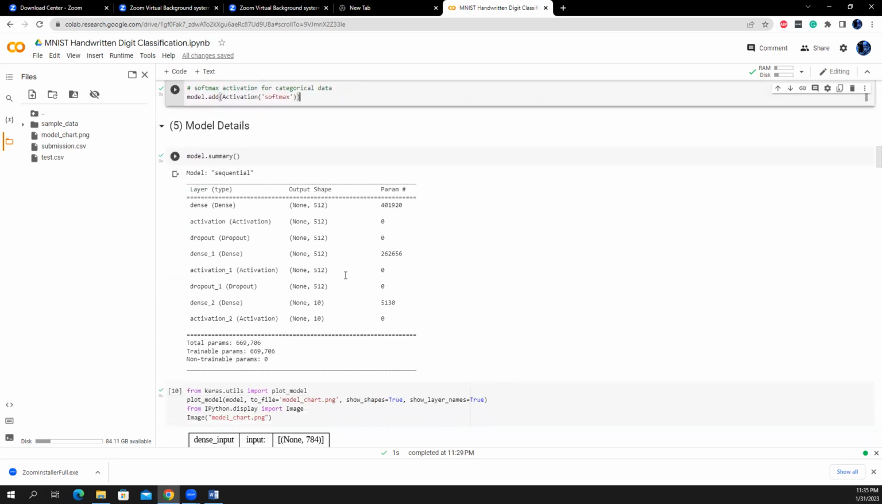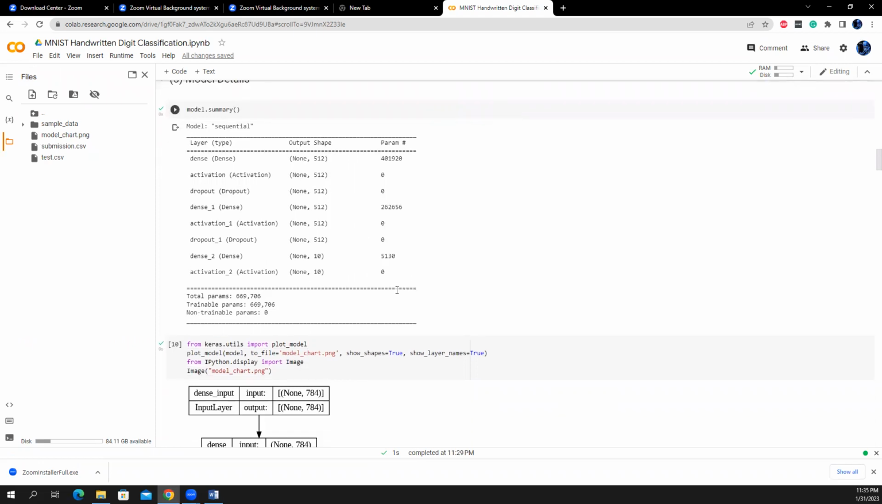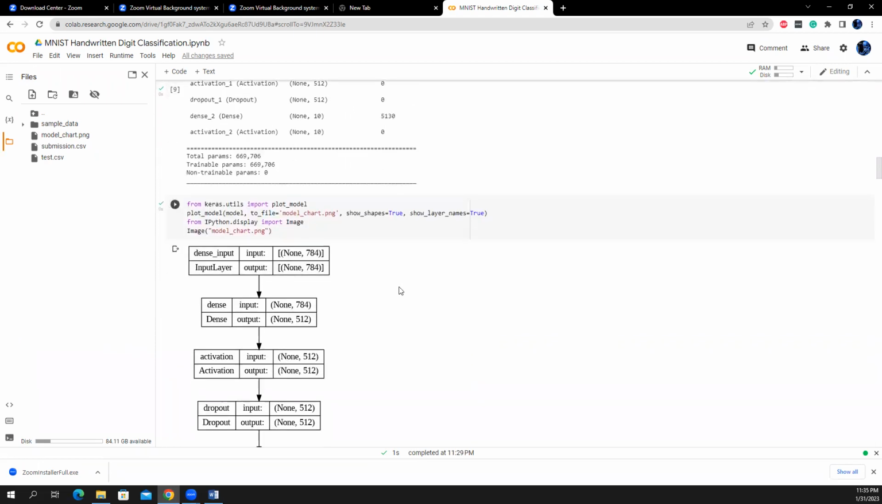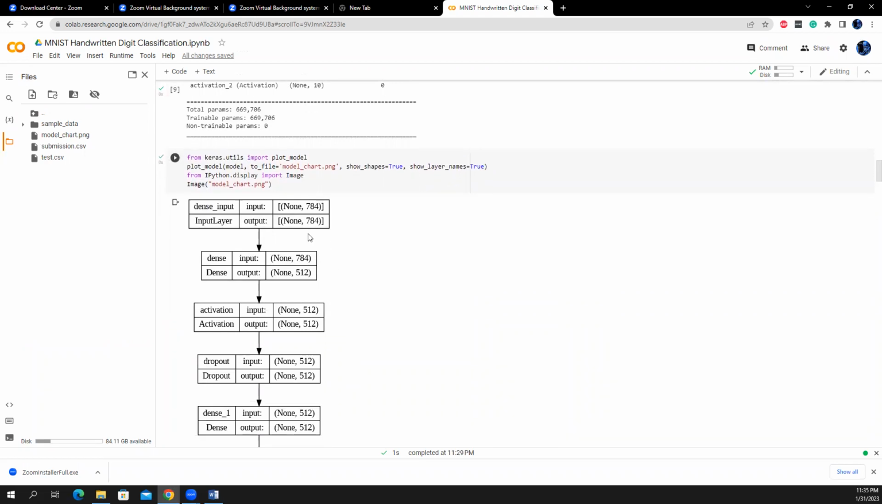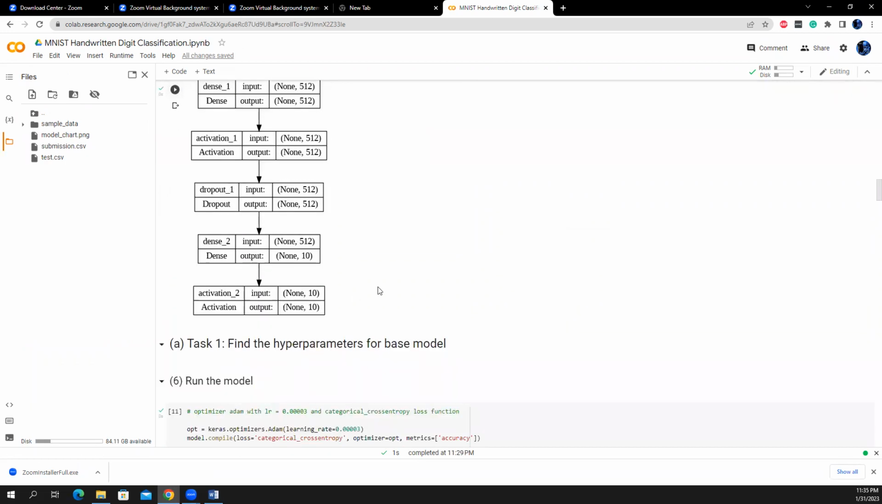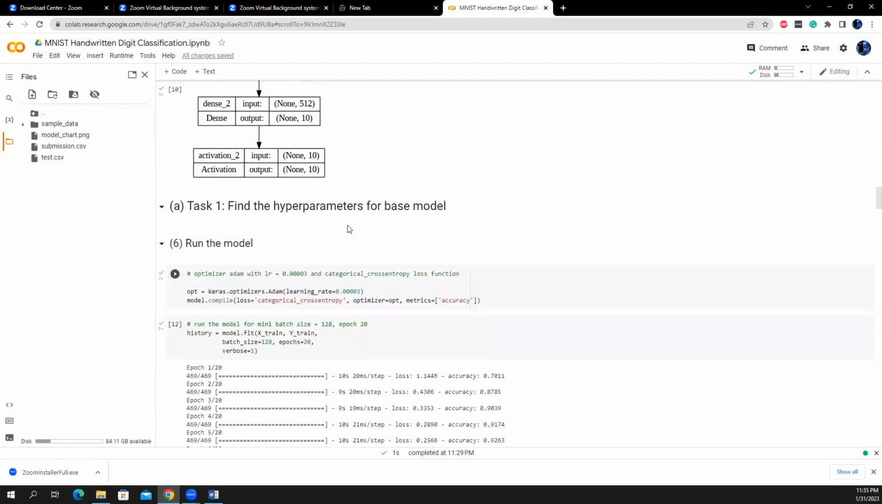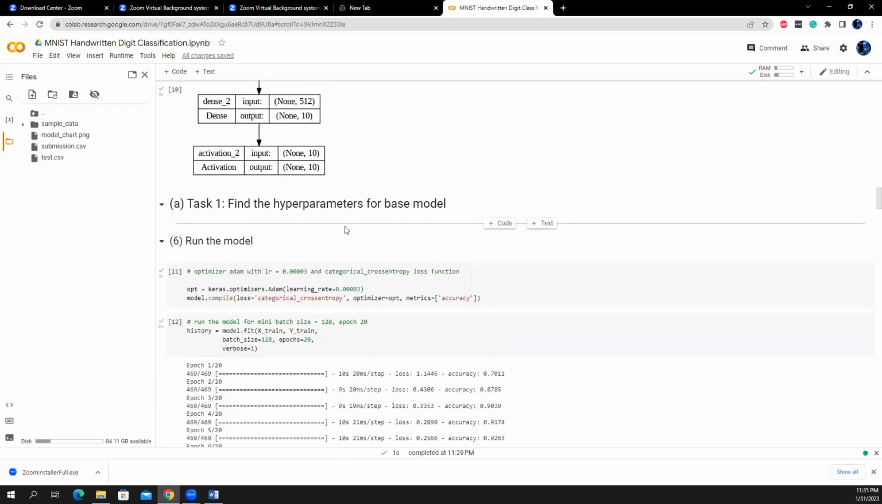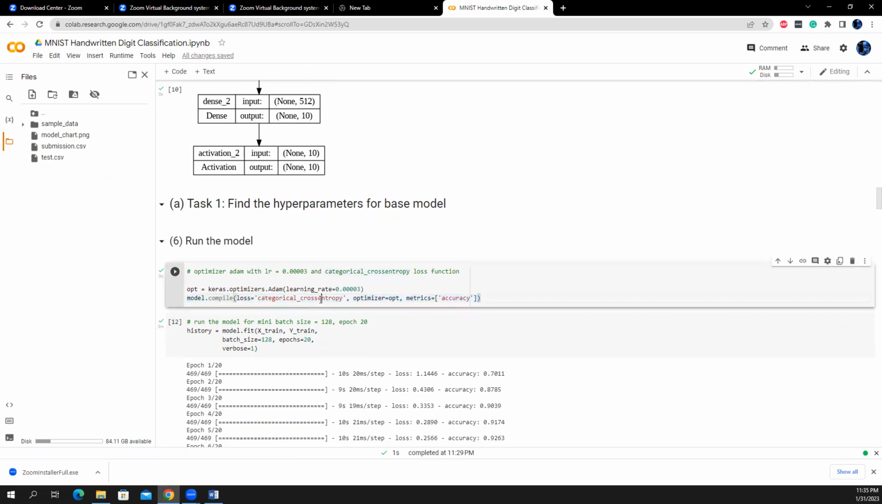So let's see the details. This is the detail of my model. If you want to see the graphical representation of the data flow, this is the graphical representation of my data flow. The first task is to find the best hyperparameters for my model. That's why we use categorical cross entropy, which is the loss function for a multi-class classification problem.